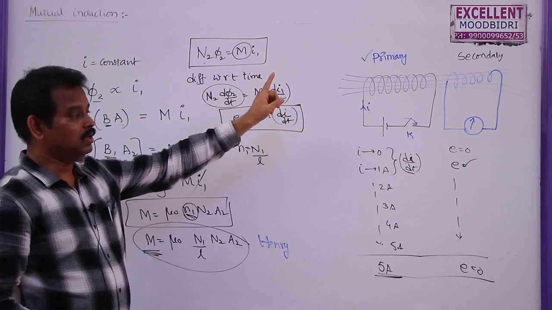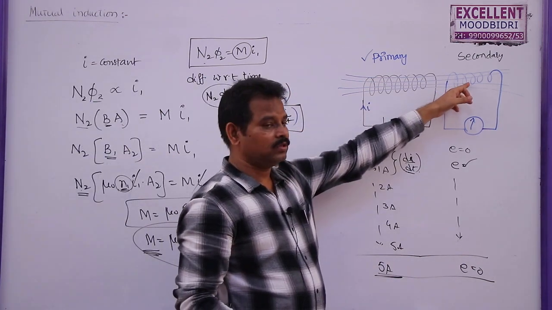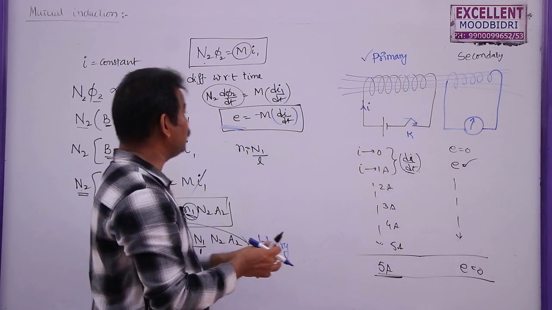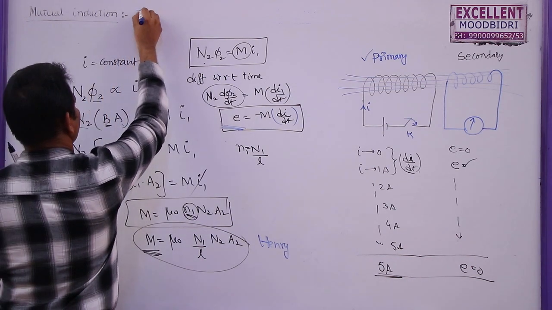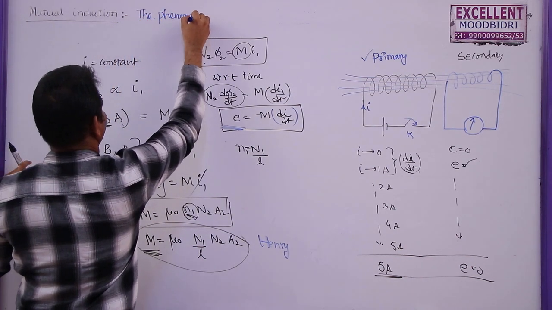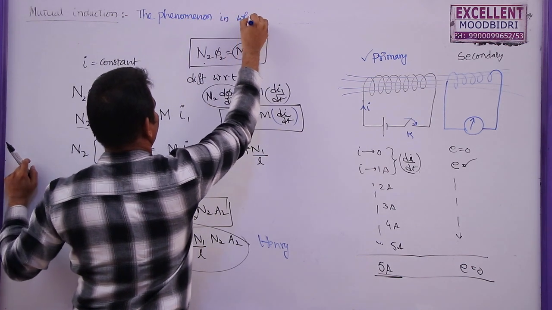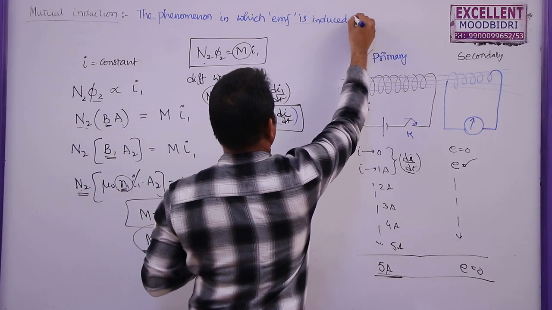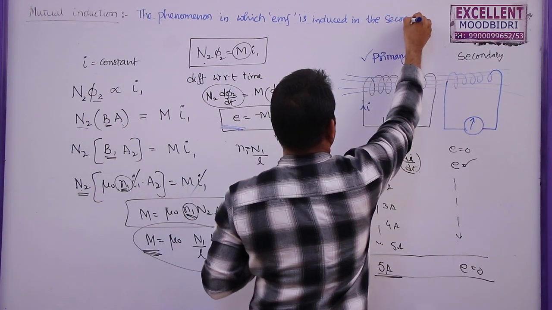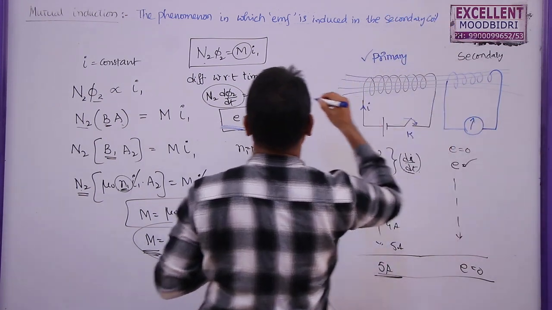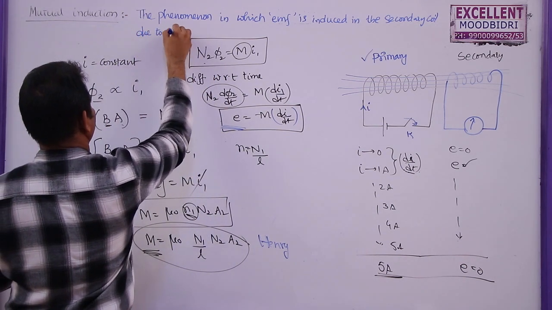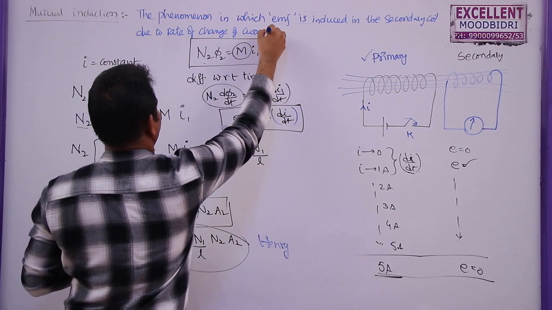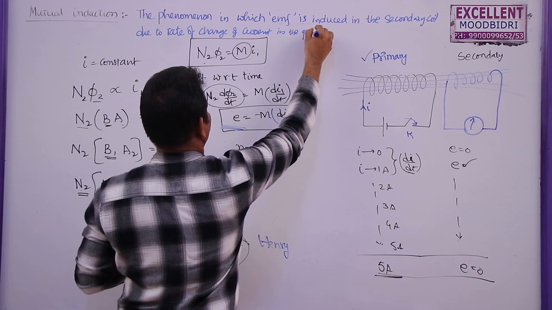The phenomenon in which an EMF is induced in the secondary coil or neighboring coil due to the rate of change of current in the primary coil is called mutual induction. So I am writing: the phenomenon in which EMF is induced in the secondary coil or the neighboring coil due to rate of change of current in the primary coil.